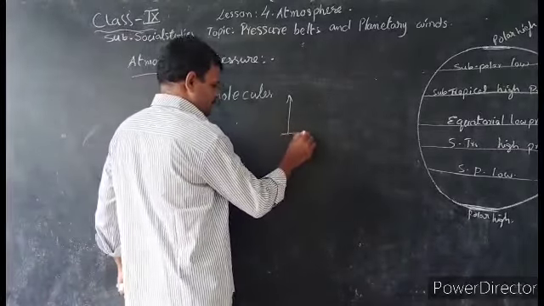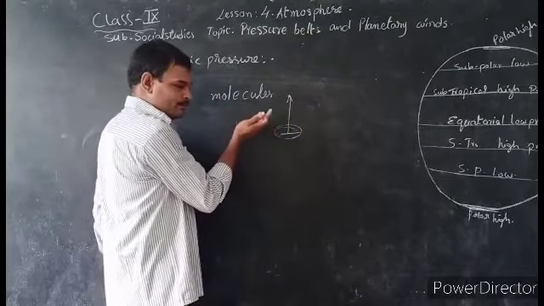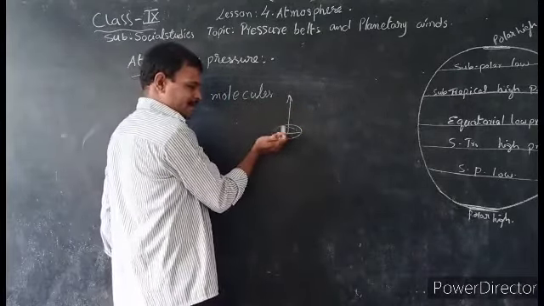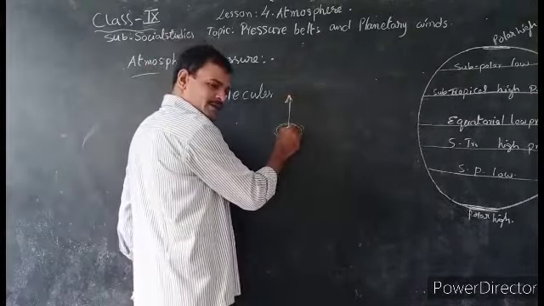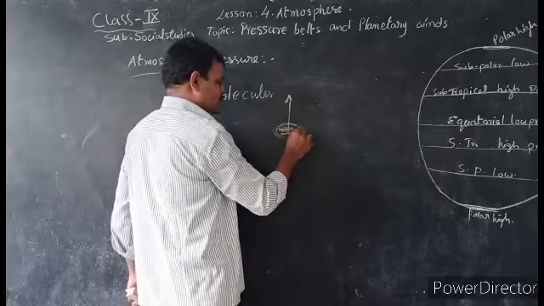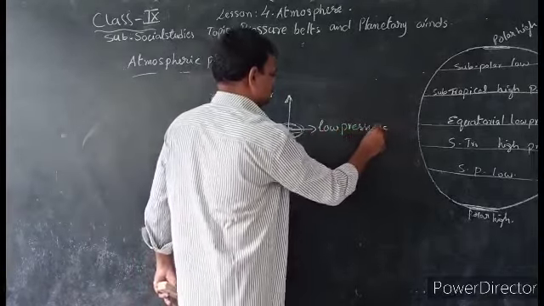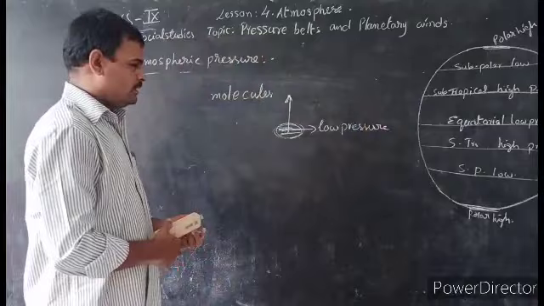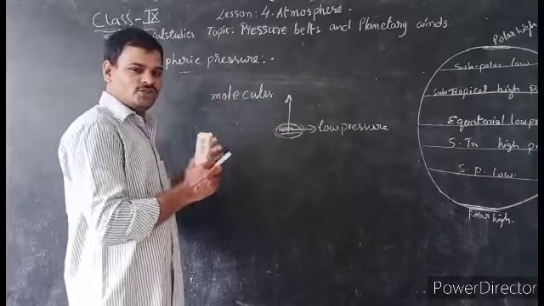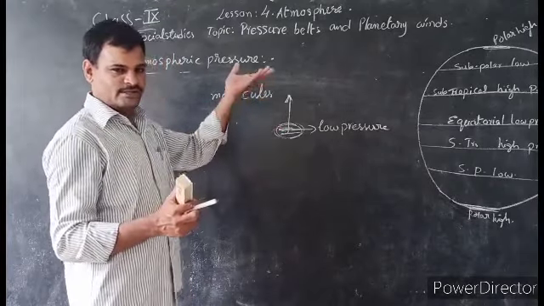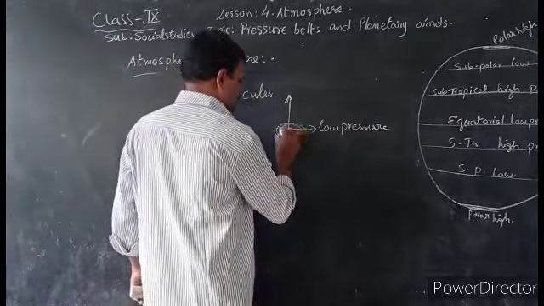Once this place was filled with molecules, but later by the heating these molecules expand, spread and rise. So is it empty now? Yes. So here there is low pressure. Whenever the molecules that were denser here are heated up, they spread and rise up by losing weight, so low pressure is formed here.